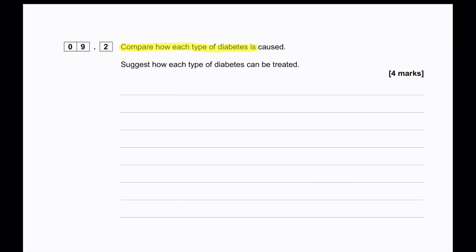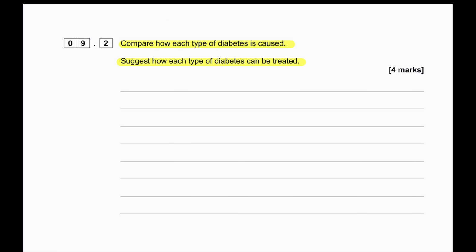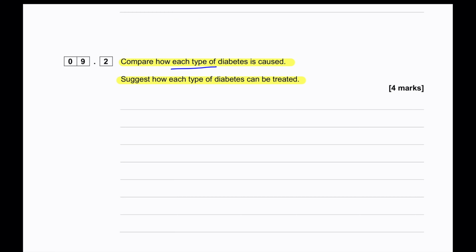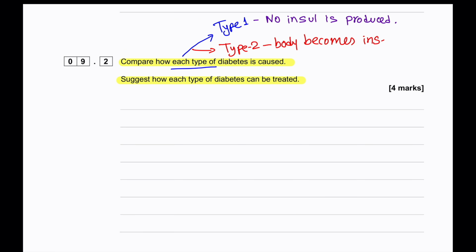Compare how each type of diabetes is caused. Suggest how each type of diabetes can be treated. Now, when talking about diabetes, there are 2 types of diabetes. So, the first one is type 1. In type 1 diabetes, no insulin is produced. Then there is type 2 diabetes. The body becomes insensitive to insulin due to genetic and environmental factors.